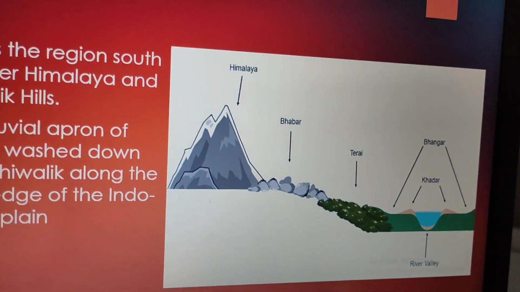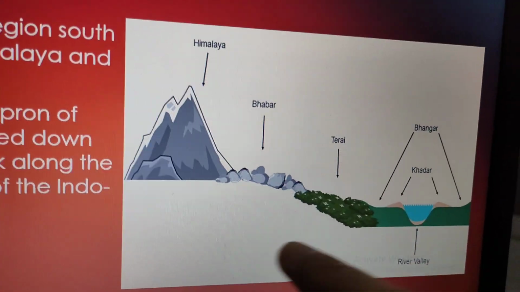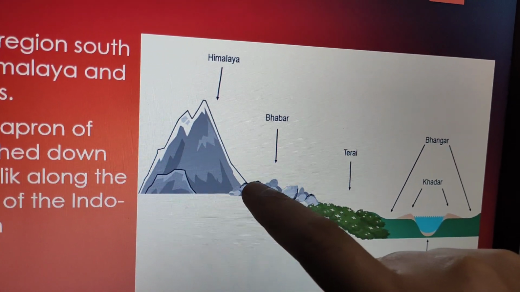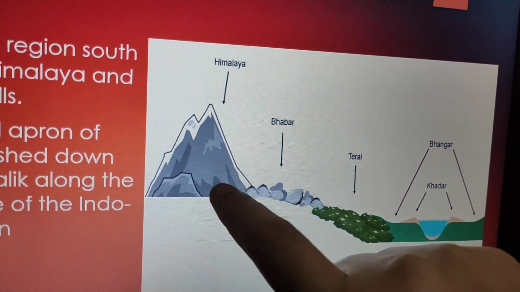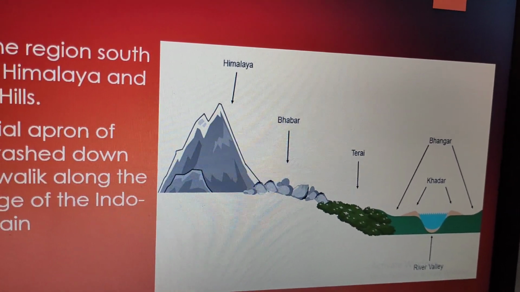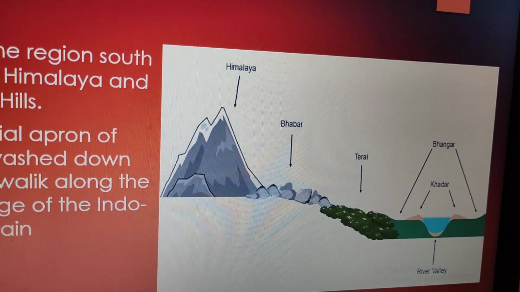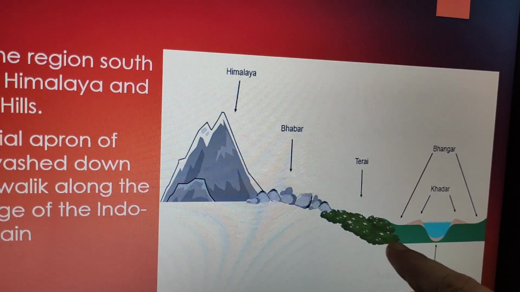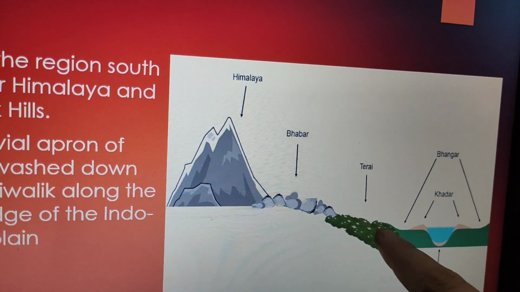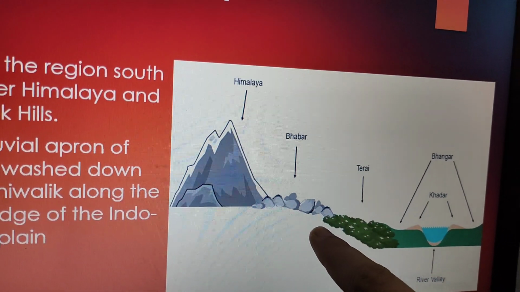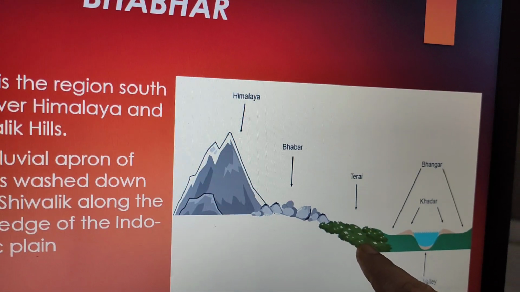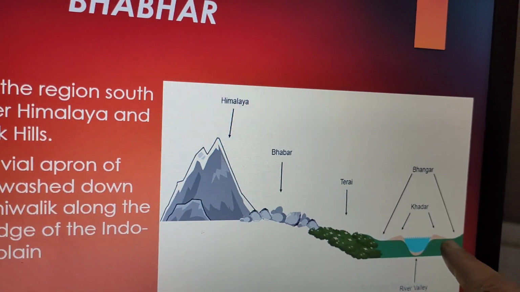Now, what is Bhabar? If you see this image very clearly, these are your Himalayas. These are the calcareous deposits, the calcium carbonate deposits, the larger stones or pebbles. Then comes your Terai region, the wet swampy region. Over here, your rivers are not there. They again re-emerge in the Terai region, and then they are again flown by the rivers.